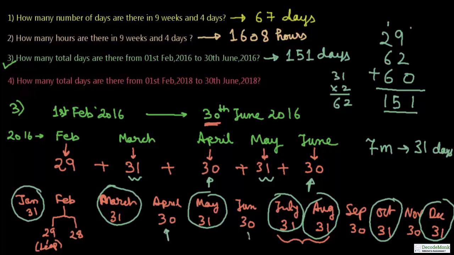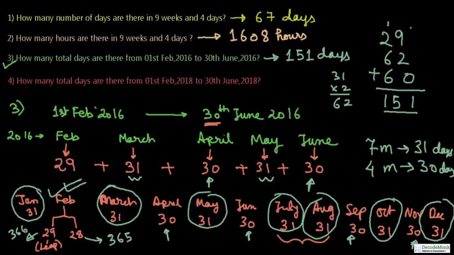There are 4 months having 30 days, and there is only one left, February, which may have 29 or 28 days depending on whether it's a leap year or not. A leap year has 366 days in the year, and a non-leap year has 365 days, just because of this one more or less day in February.